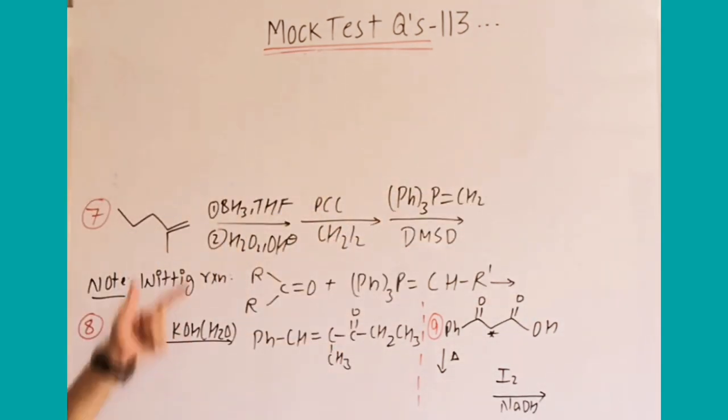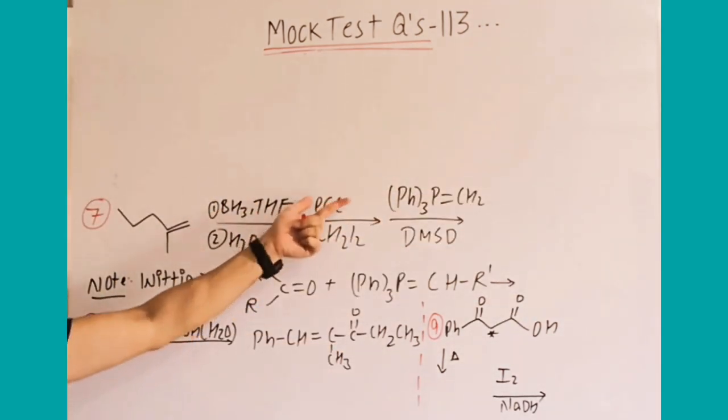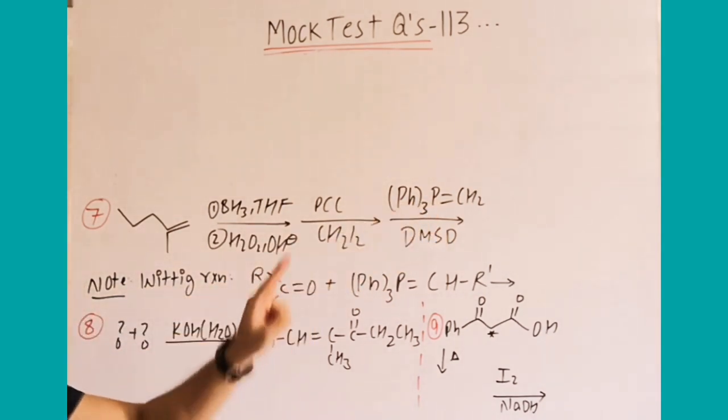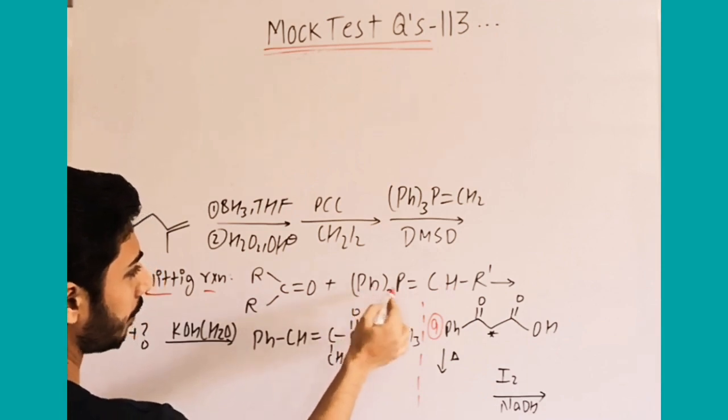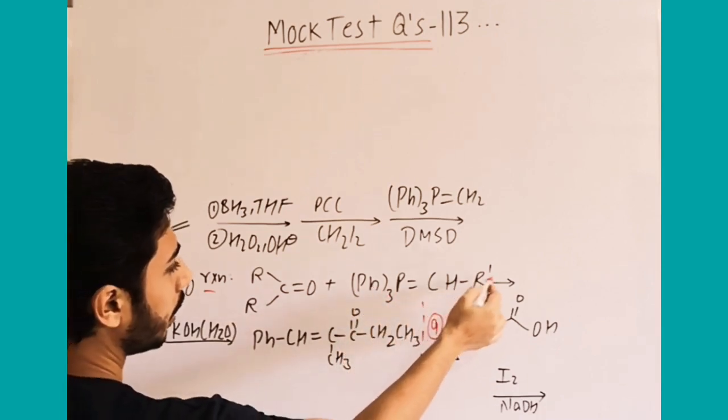Next question is this one. Hydroboration oxidation, PCC, and this reagent is mentioned, so I am explaining it here. Which reaction is it? The Wittig reaction. You prepare an alkene this way. How? Take the carbonyl compound with the Wittig reagent, that is triphenyl phosphine double bond CH R dash.